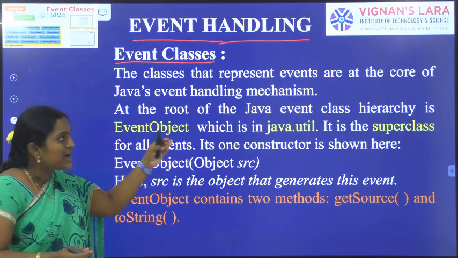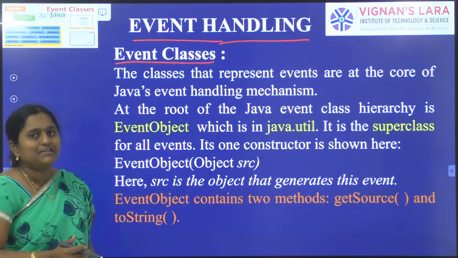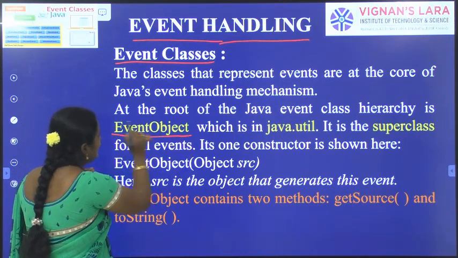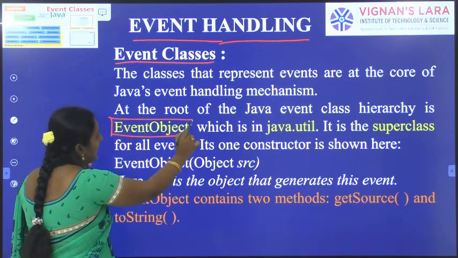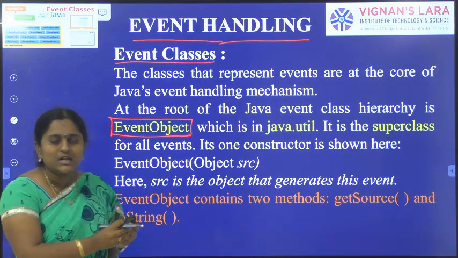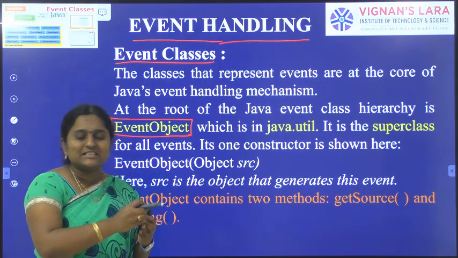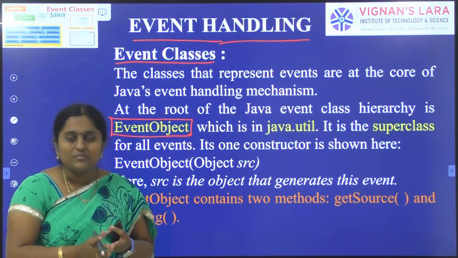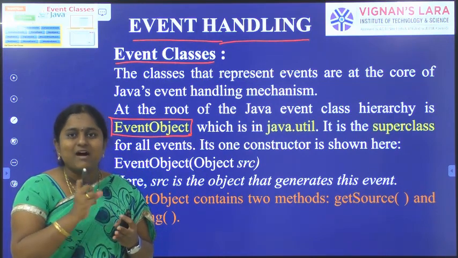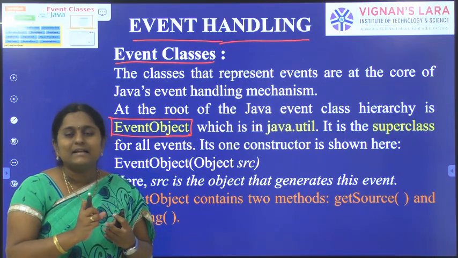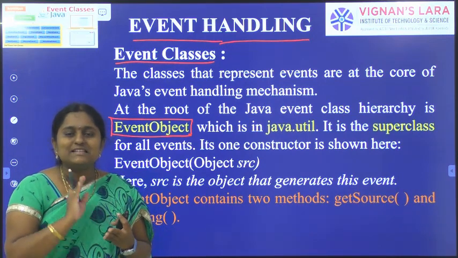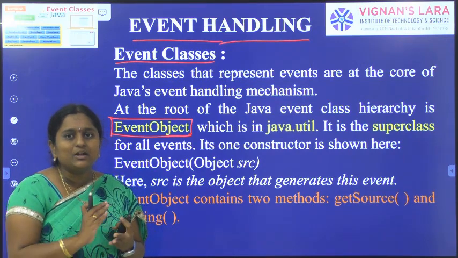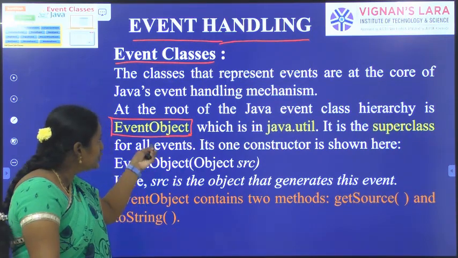At the root of the Java event class hierarchy is EventObject. Already you know that in the inheritance concept, if a class does not extend any other class, it extends the Object class. Object is the root class in Java inheritance. In the event handling mechanism, EventObject is the superclass, the root class.